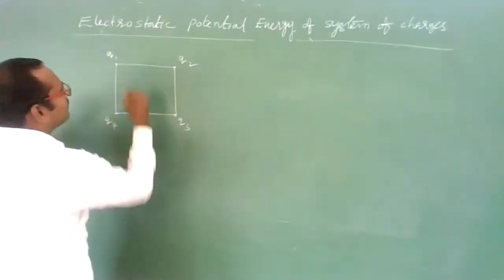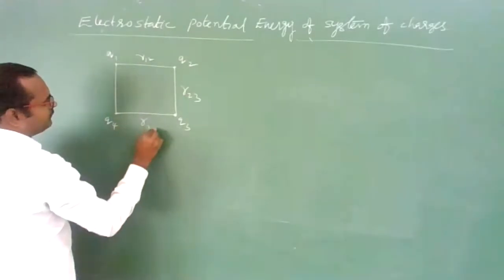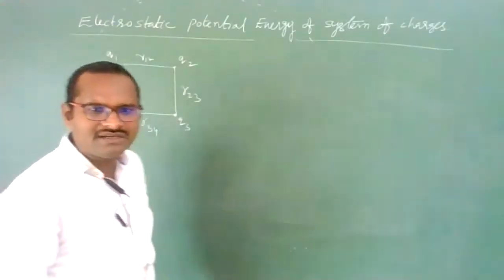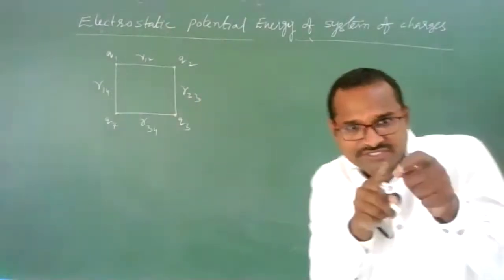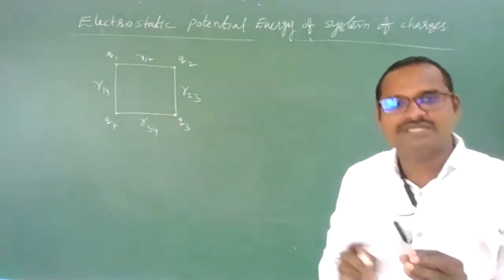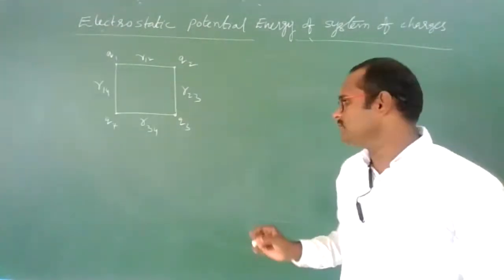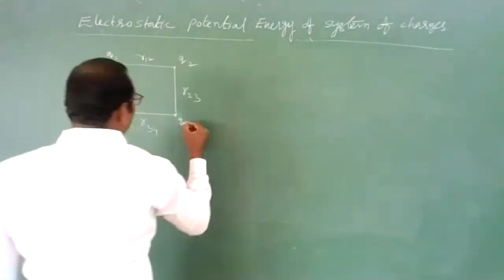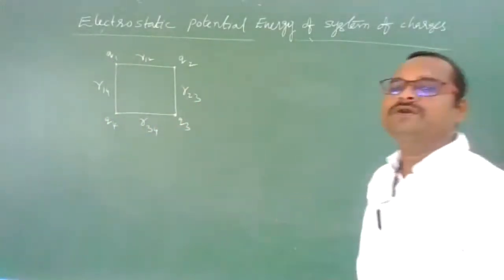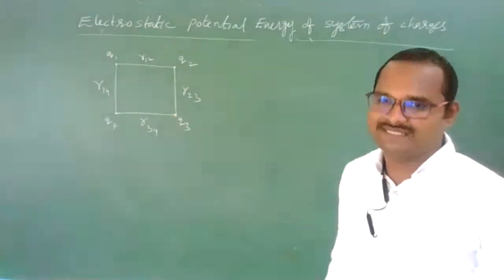Now the distances between them, I'll call R12, here R23, here R34, here R14. R14 is the distance between Q1 and Q4 charge, R34 is the distance between Q3 and Q4 charge, R23 is the distance between Q2 and Q3 charge. Let us suppose like this. Now, what is the electrostatic potential energy? Can you find? Very easy. How much work we need to perform to bring all these charges to their respective positions? Find that, and you will get the answer.